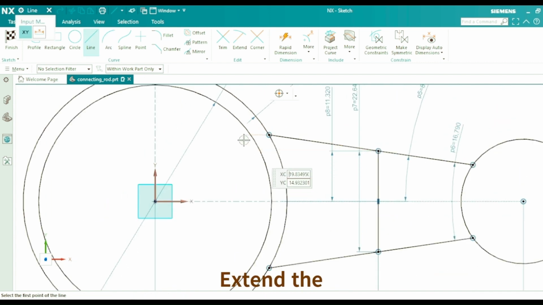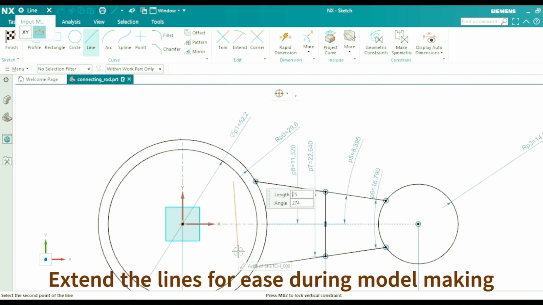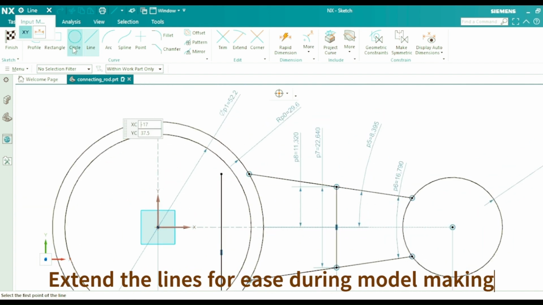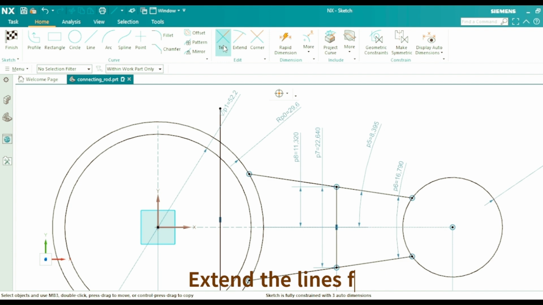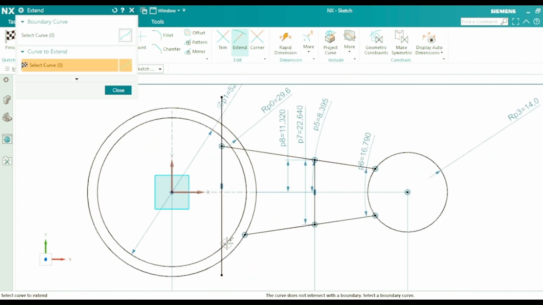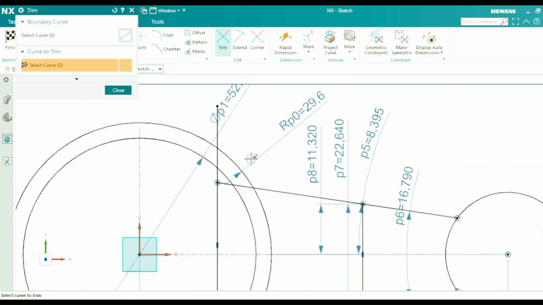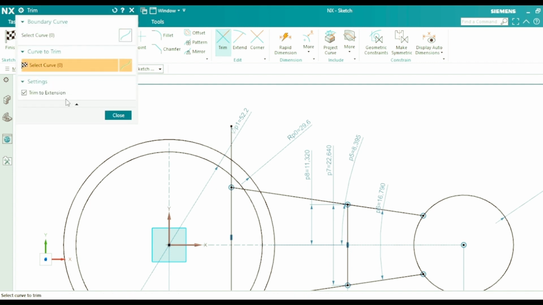Now for our own convenience in solid modeling, we will extend the angular lines. A vertical line is drawn inside the R52.2 circle, and both the angular lines are extended to meet both the ends of the vertical line. Use the Trim and Extend tool in Sketcher to make it perfect.